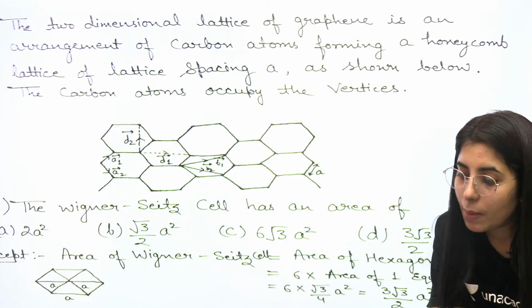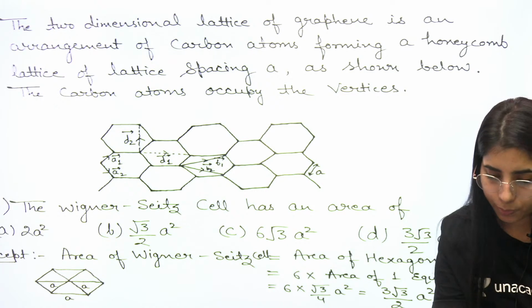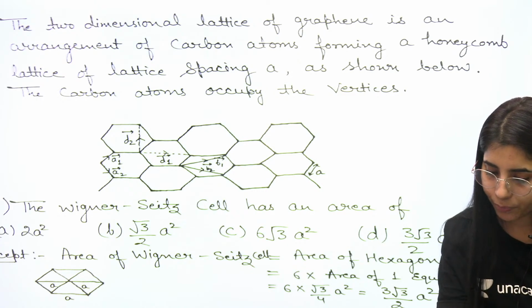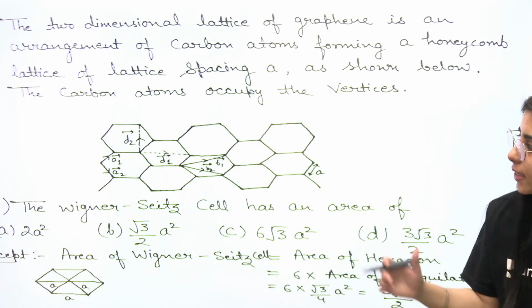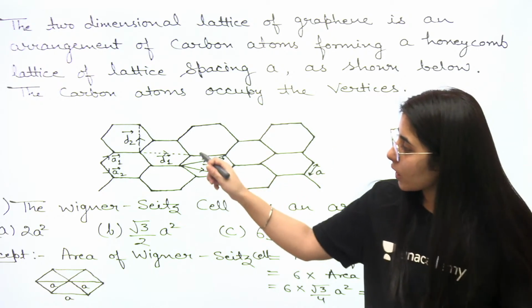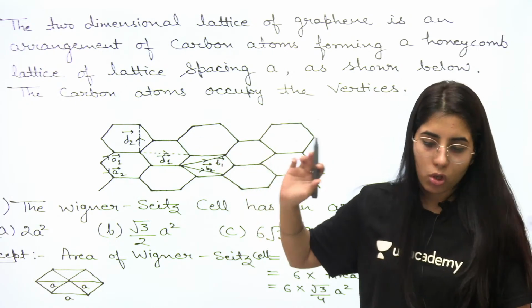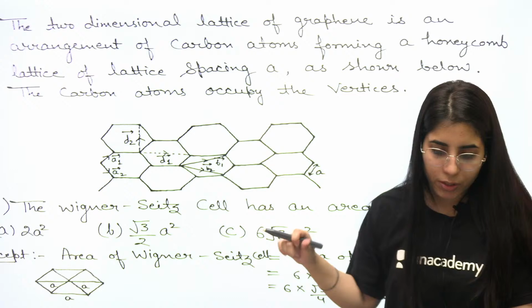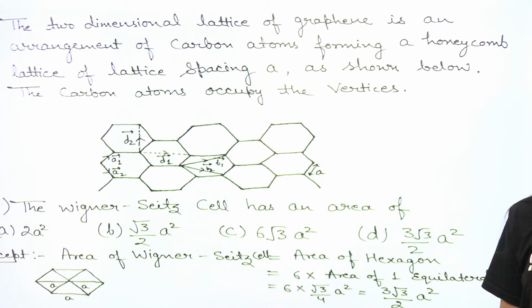No, Bhavneet, primitive unit cell. Okay. Or you can say in this case, it will be equal to the area of hexagon. So that's correct for this given situation. Very good, Parth. What about others, guys?